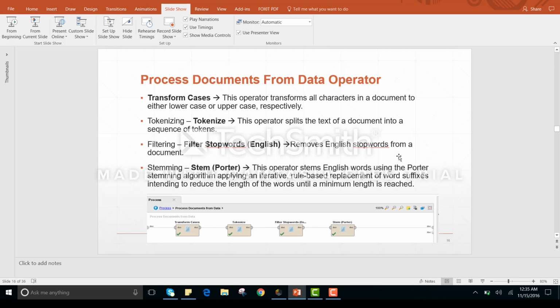as we can see, there are different operators under process documents. First is tokenization, which will split the data into a sequence of tokens. Second is filter stop words, which will remove English stop words like is, a, the, these kinds of words. Third is stemming, which is used for reducing the length.